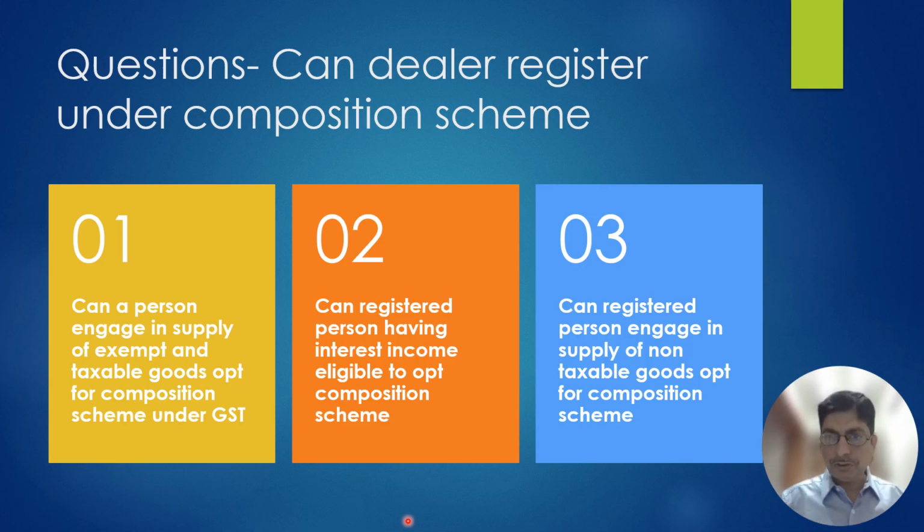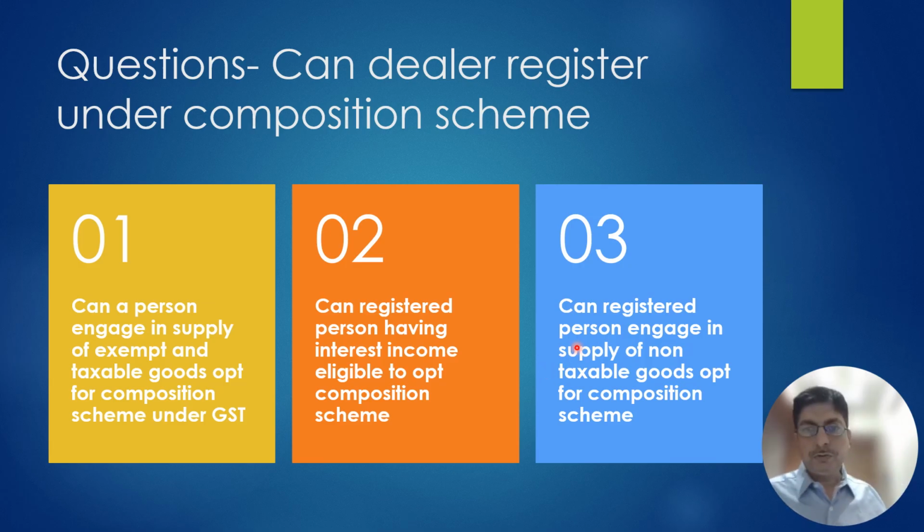For calculation of the limit of 1.5 crore in the preceding financial year, the turnover should be less than 1.5 crore. In computation of that, the interest income, being exempt supply, is not to be added. So how much the interest income is does not matter. That is not to be considered in computing the eligibility criteria of 1.5 crore while calculating the aggregate turnover for the purpose of computing the eligibility.